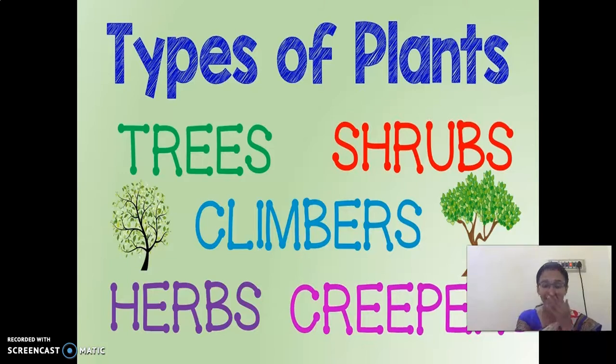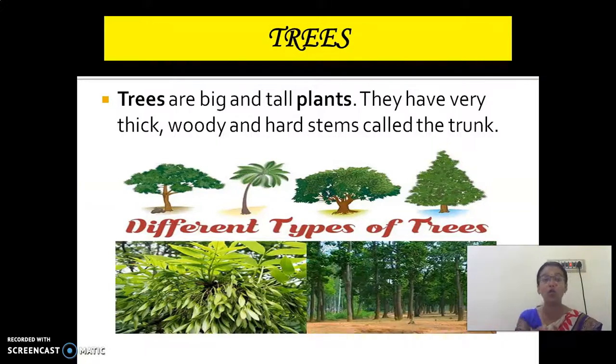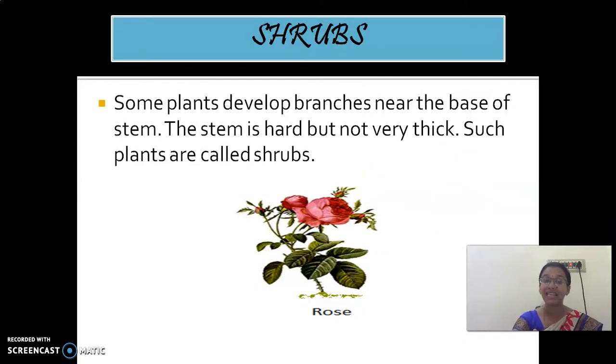What do you mean by trees? They are tall and have woody stems. They are called trees. Here some trees are given as examples. The second is shrubs. The shrubs develop near the branches of the stem, and their stems are hard but not very thick.